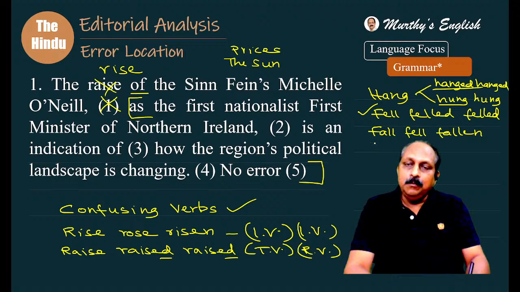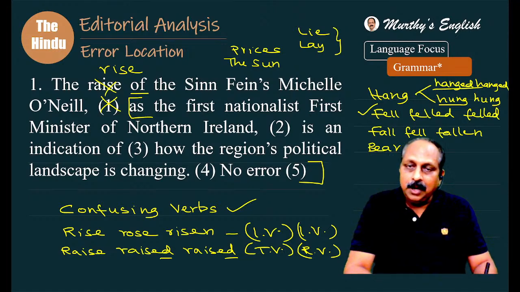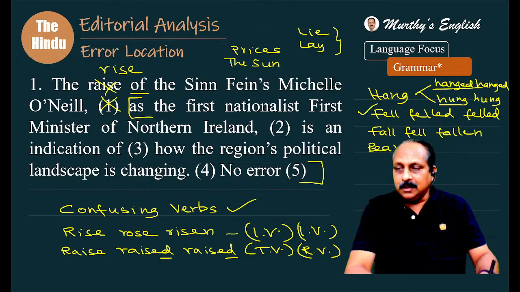Then you have other verbs. So many are there. But if I teach all those, we'll be going off the track. I'll write the verb. Then you think of the forms. Bear. We also have here, if you take lie, lie, lay, lay. These are very important. Along with these, we have this rise, raise.